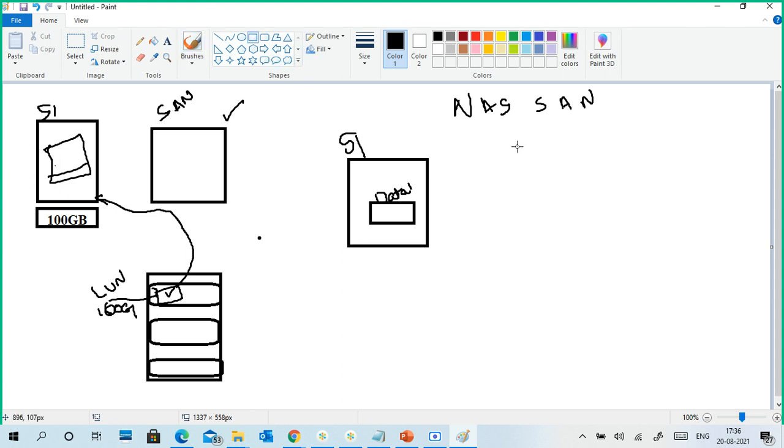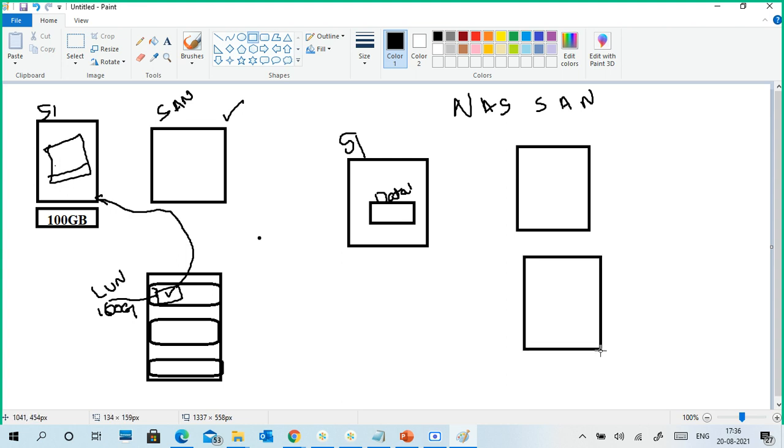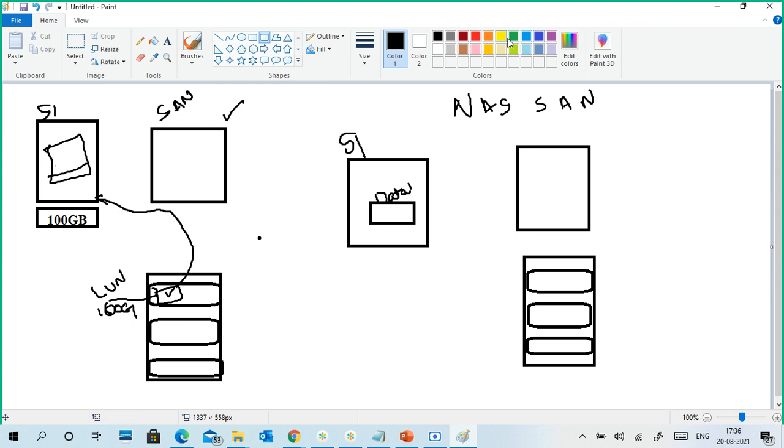Now, in my organization, I take a file server. Of course, I have a storage bay, which means wherever the storage is available. For example, I have multiple hard disks. In one hard disk, I will create a folder, and I share this folder to the server. I give permission for a machine or a user. So if you put any data here, the data will be stored here.